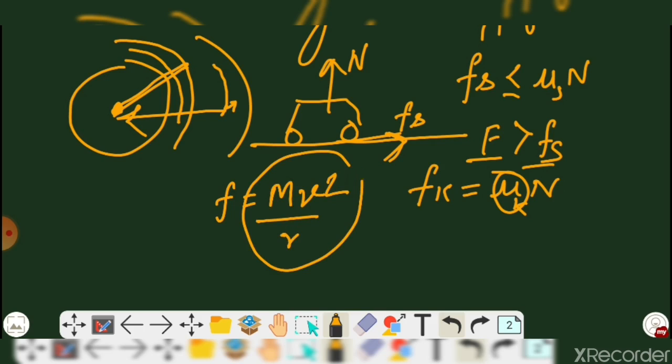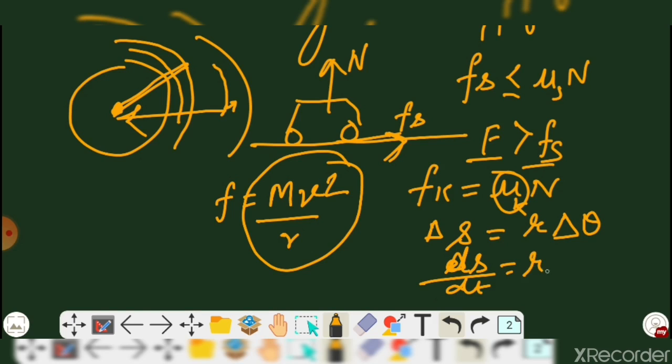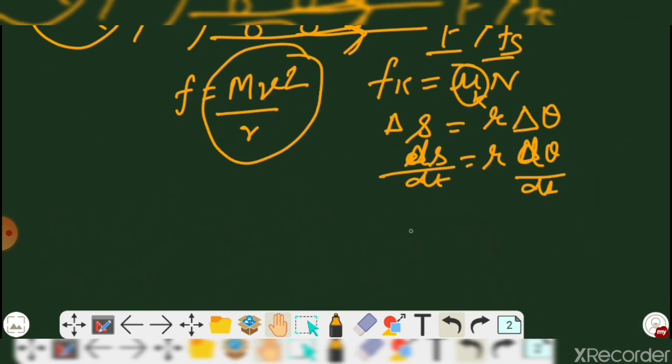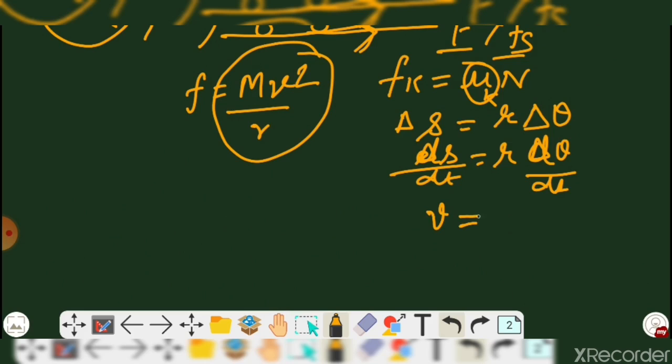We get this expression from delta S equals R delta theta. So delta S upon delta T equals R times delta theta upon delta T. So what we get is V equals R omega. What is this omega? It is the angular velocity, and V is the linear velocity. When a particle is moving around a circular path, it has a radius, obviously. So V equals R omega.